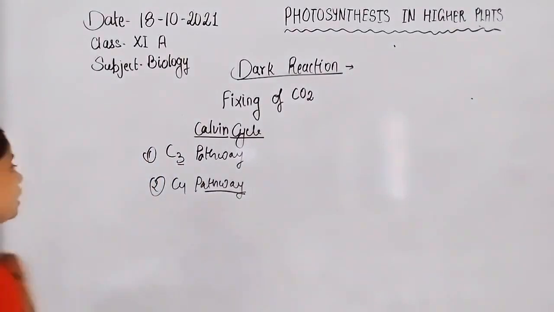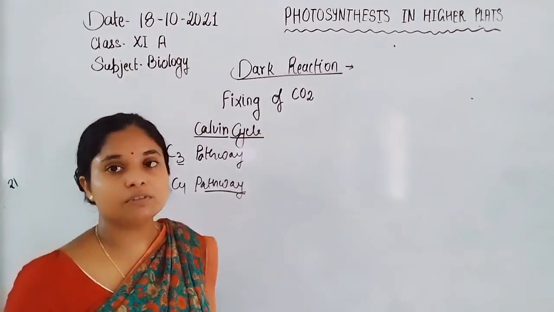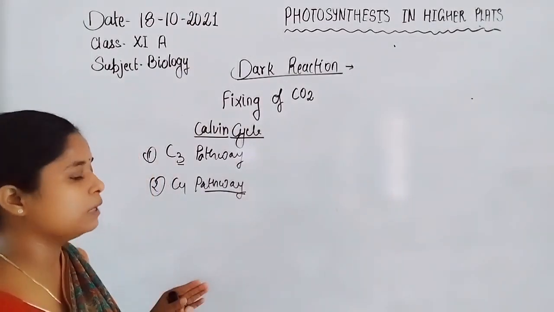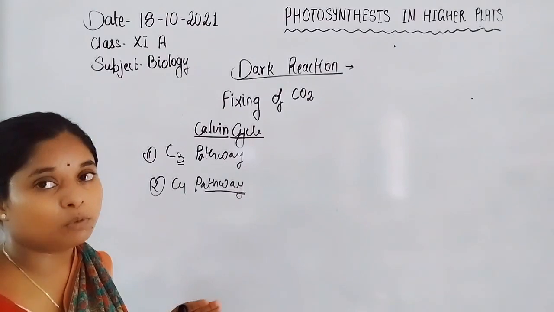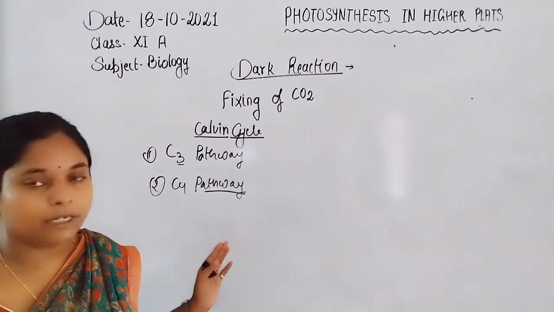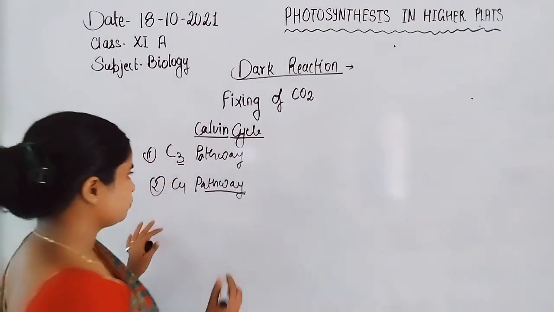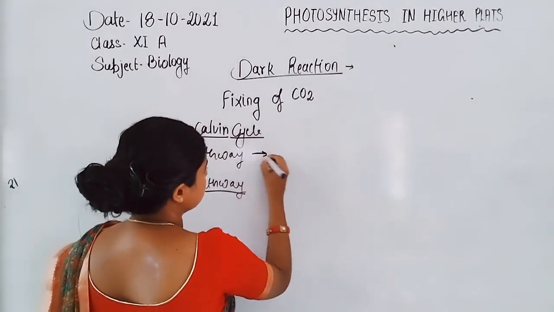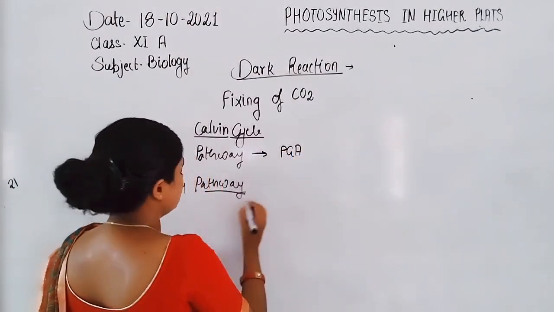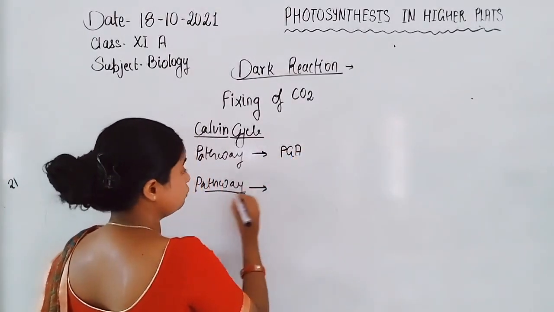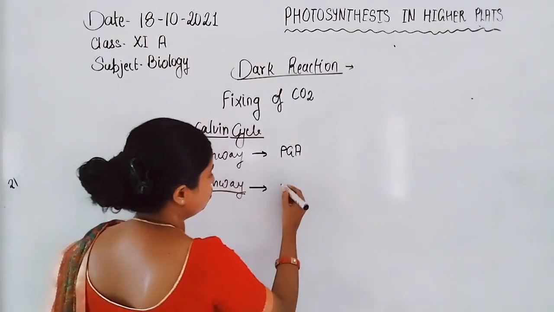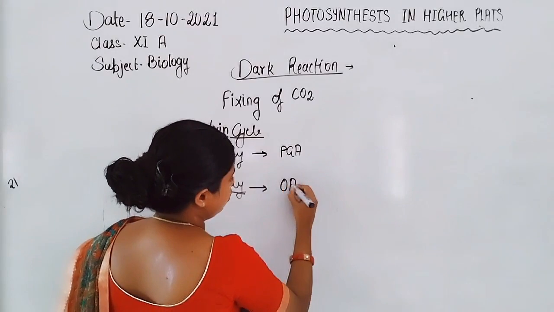The first product is phosphoglyceric acid, whereas in the C4 pathway a 4-carbon molecule forms, that is oxaloacetic acid.